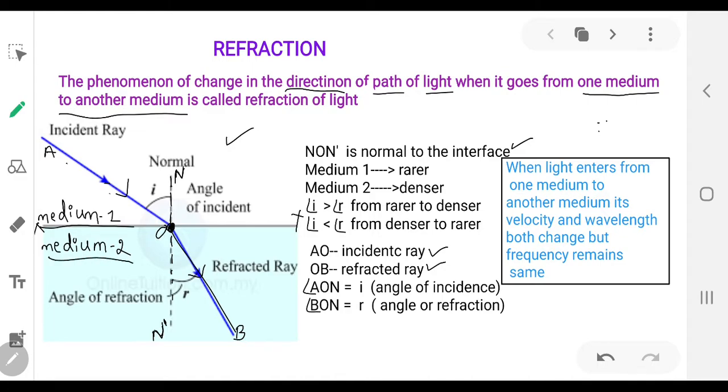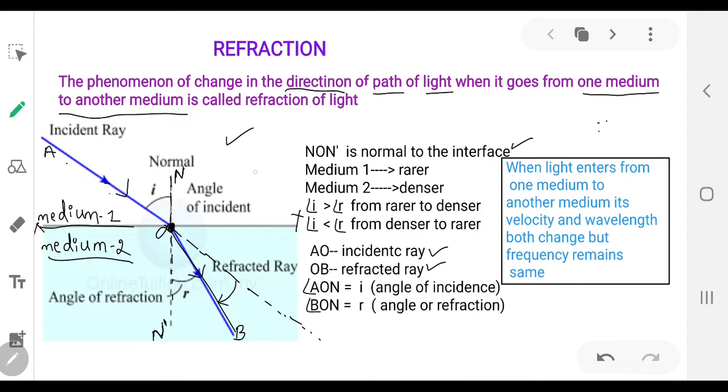So look at the position of the ray. If the ray had not changed its direction, it would have propagated along its original direction. As it is entering into the other medium, it is changing its direction. How is it changing? It is moving towards the normal, leaving its original direction. When is this happening?